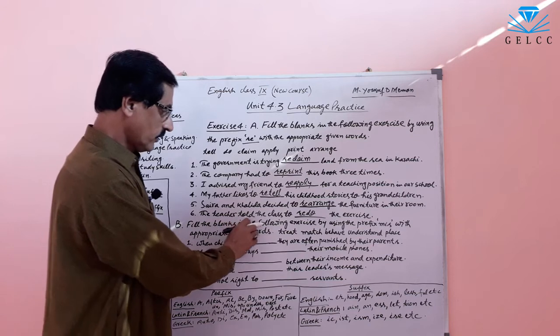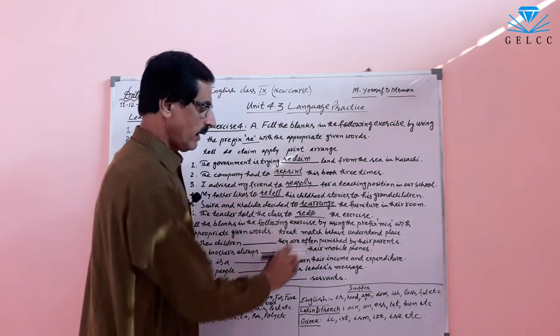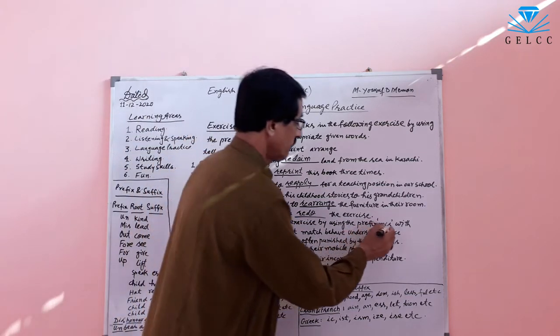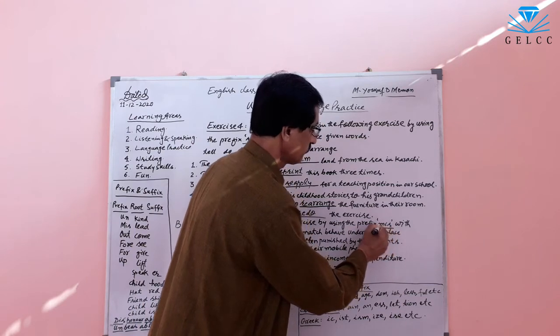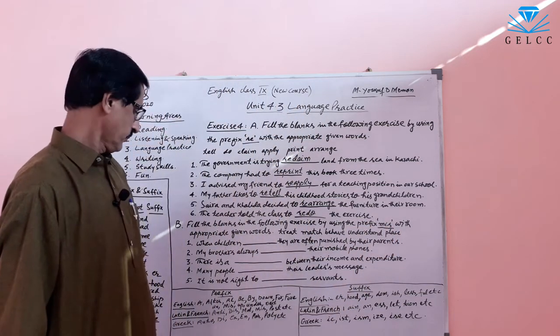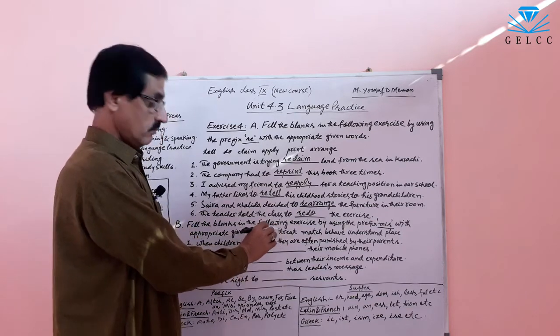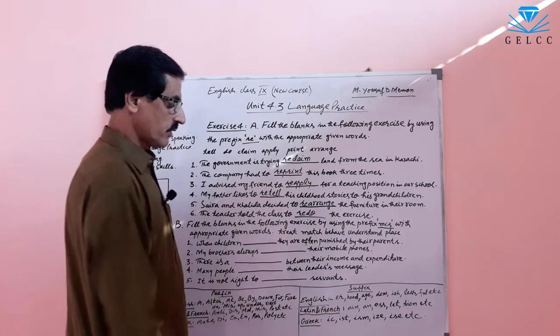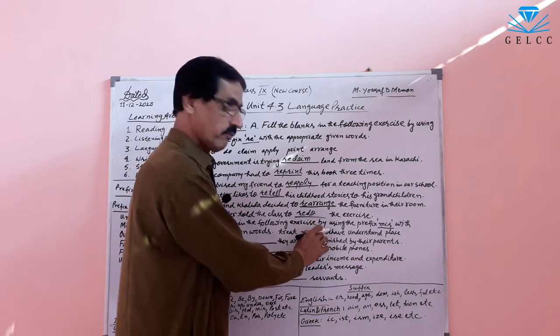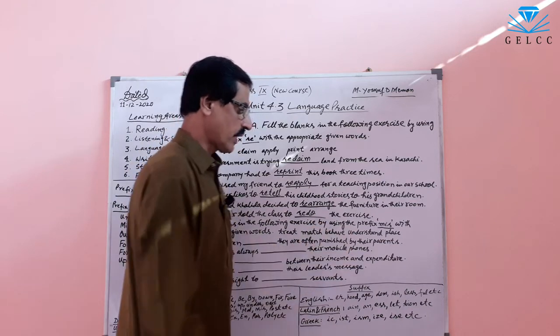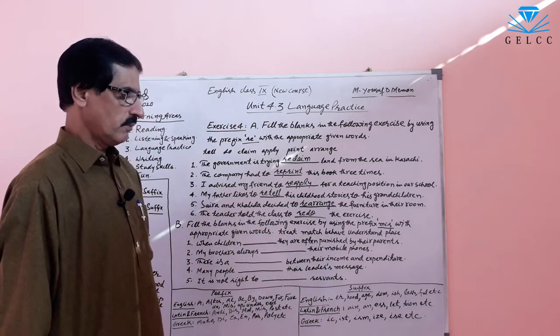Now exercise B. Fill the blanks in the following exercise by using the prefix mis. This is the prefix mis, with appropriate given words. Treat, mistreat. Match, mismatch. Behave, misbehave. Understand, misunderstand. Place, misplace.